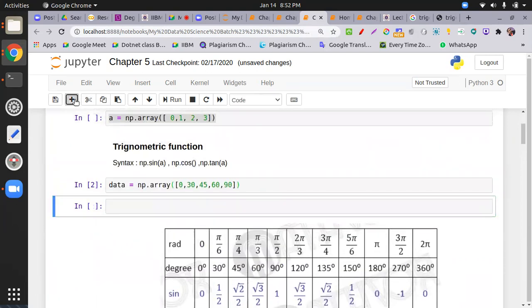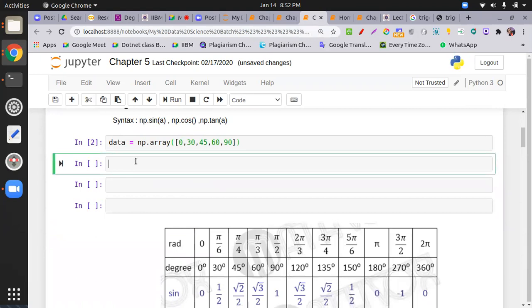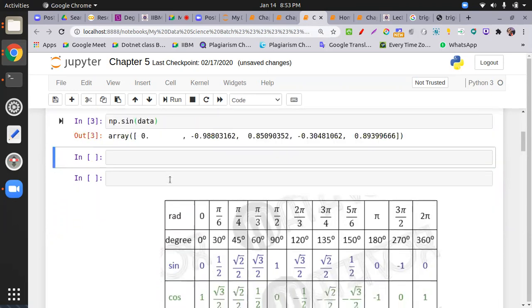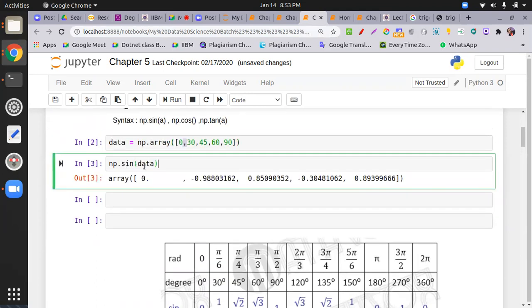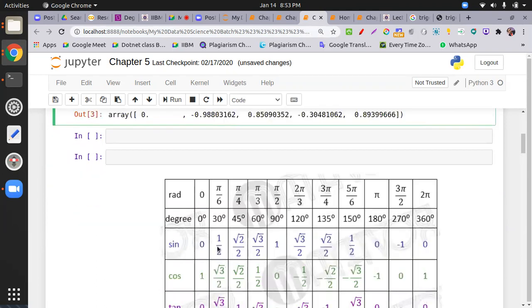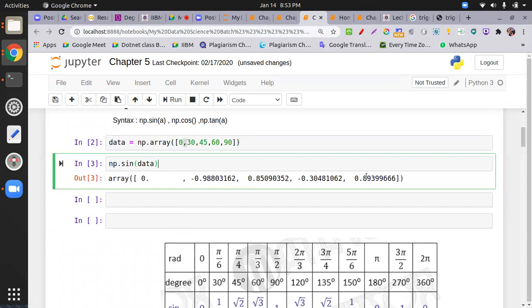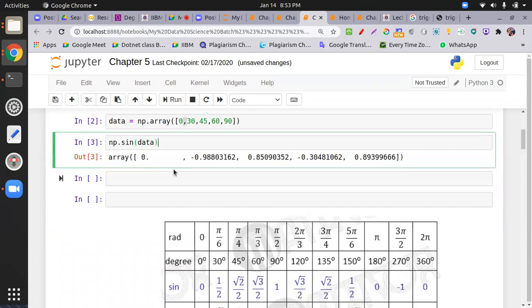Okay, so what I do is try to get its values. np dot sin, any data we can pass. I pass my data over here. So no values are matching over here. 0 is 0, 30 should be 1 by 2, and 90 should be 1. So what problem is it facing? Why is it not matching here?